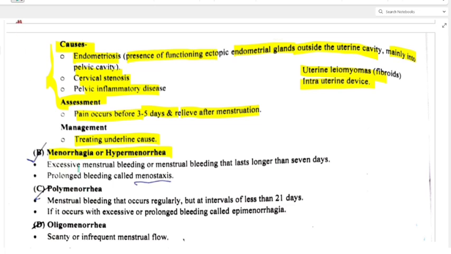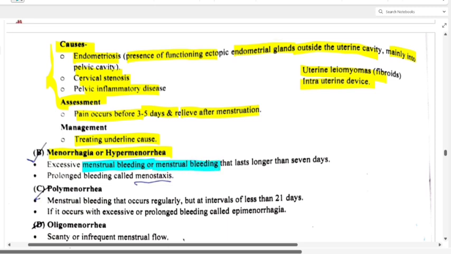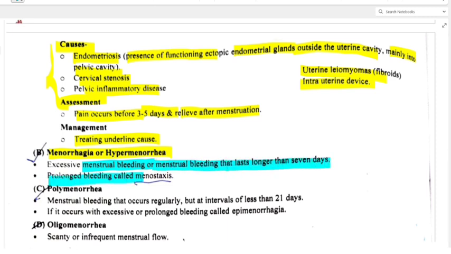Excessive menstrual bleeding, or menstrual bleeding that lasts longer than 7 days, is basically hypermenorrhea, also called menorrhagia. Prolonged bleeding is called menostaxis. Think of epistaxis, which means nose bleeding, right? So we are using this suffix because of excessive bleeding.